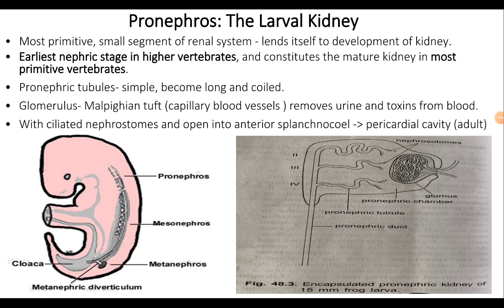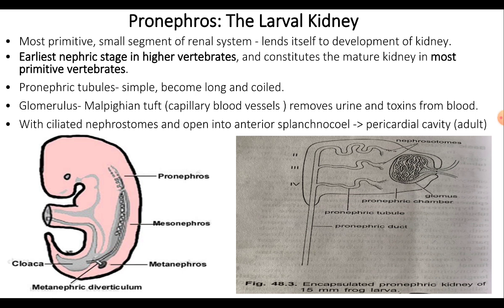Pronephros type of kidney. Pronephros type of kidney is the most primitive and present only in the embryonic development of all vertebrates, and it is not functional in adults.